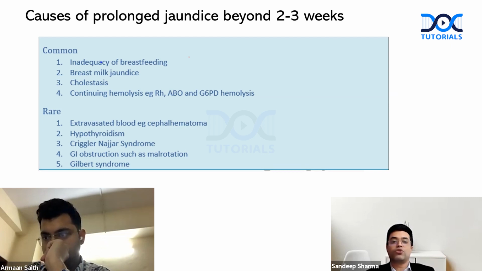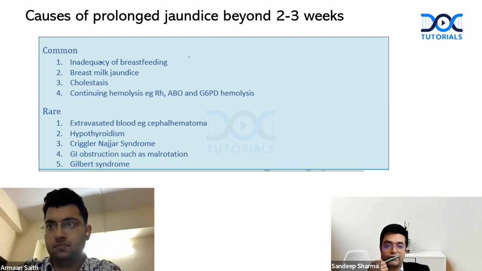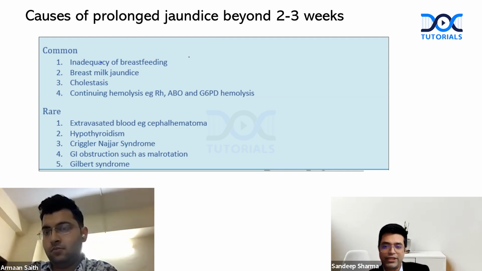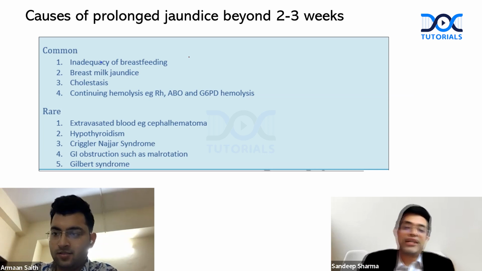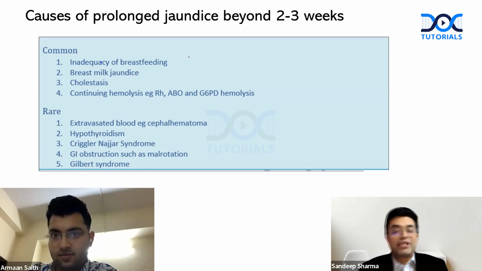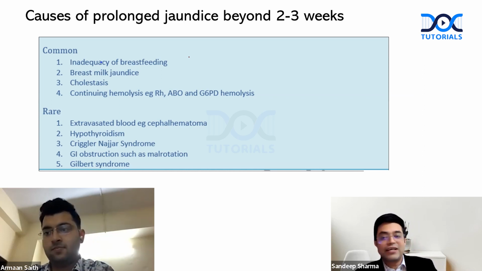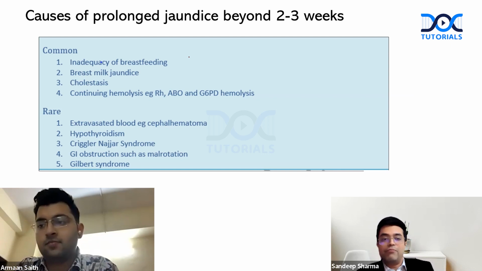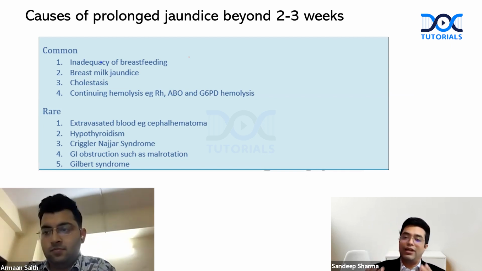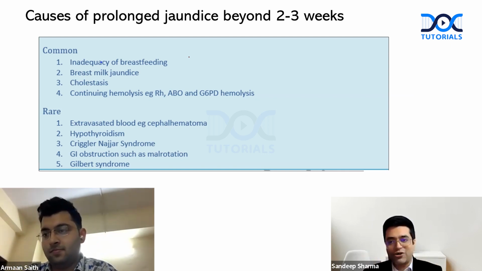which is the overall most common cause of prolonged jaundice, what will be your answer? Anybody among these? Breast milk jaundice. Not jaundice. It will be inadequacy of breastfeeding, also called breastfeeding jaundice. They have not mentioned it as breastfeeding jaundice, but there is a difference between them. Breastfeeding jaundice is due to less intake. It causes dehydration, increased enterohepatic circulation, right?